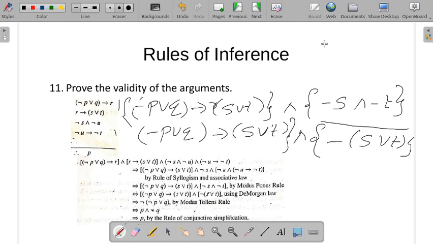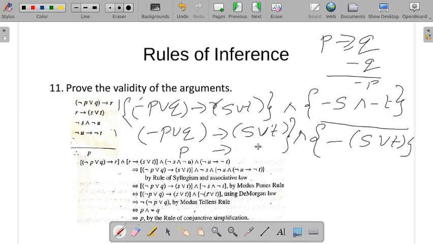Observe what the modus tollens rule says: P conditional Q, and negation Q, gives negation P. So can we draw an analogy?